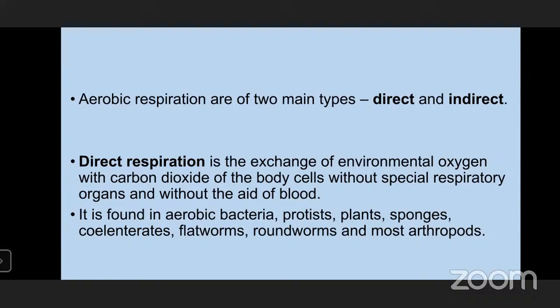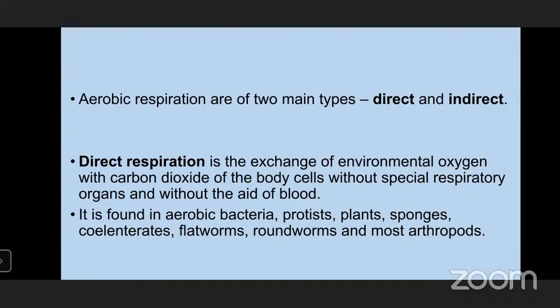The next one is roundworms. Roundworms also don't have any respiratory organ or respiratory structure. That is Nemathelminthes, like Ascaris, Wuchereria bancrofti, and hookworm. All these are roundworms. And along with that, there are most of the arthropods.